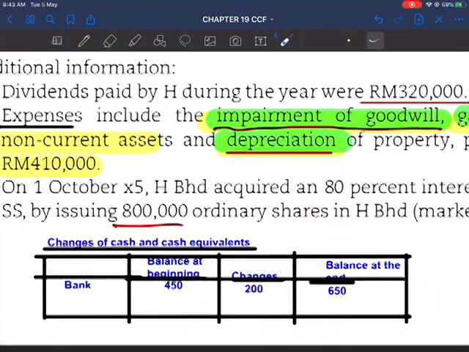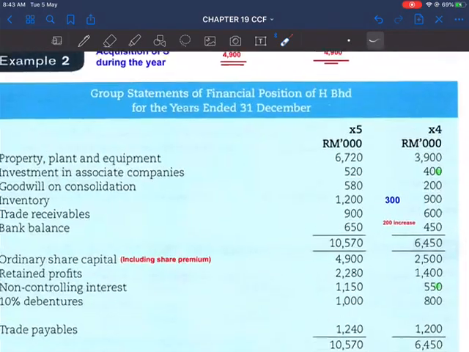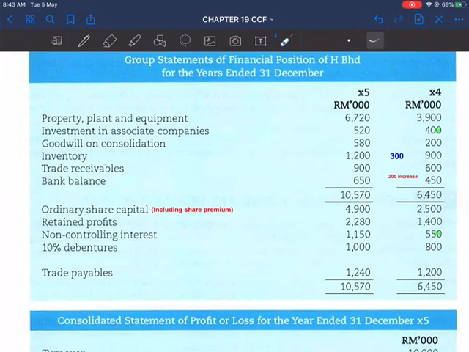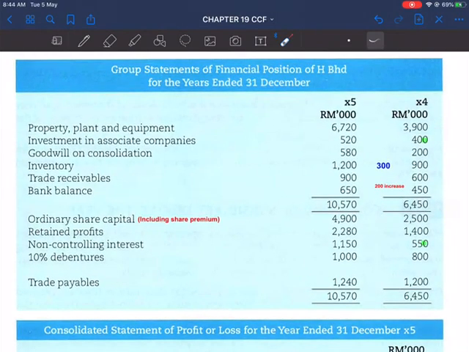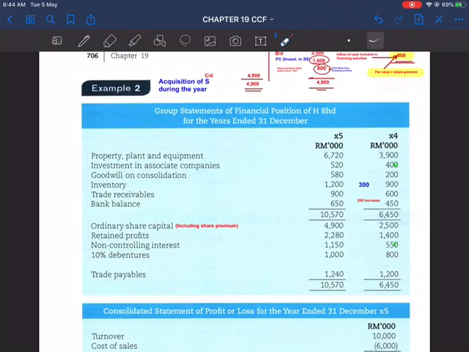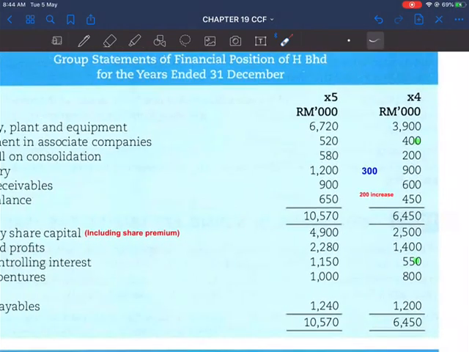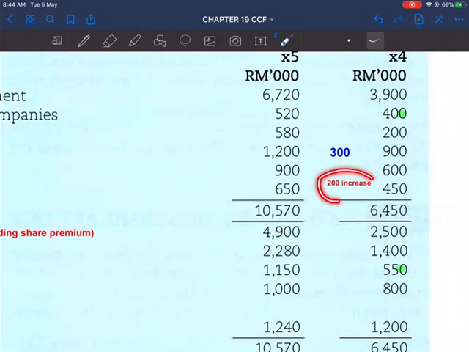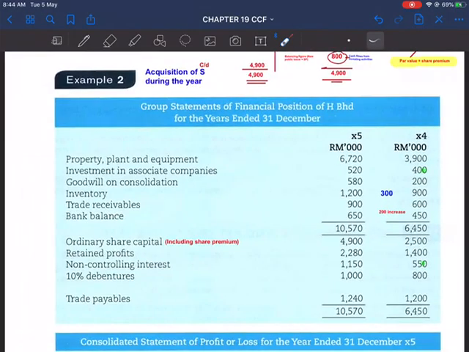So in this example, if you take a look into the statement of financial position of the group, you find out that there is only a bank balance, no cash in hand, bank overdraft, or short-term investment. Therefore, the change of bank balance here is an increase of 200.